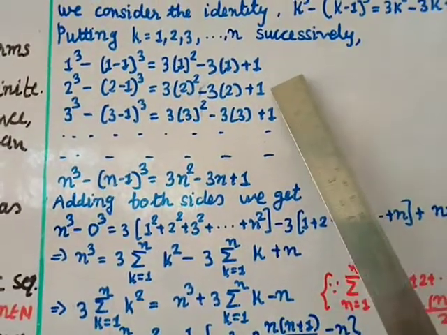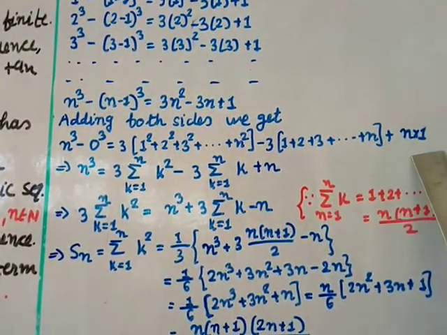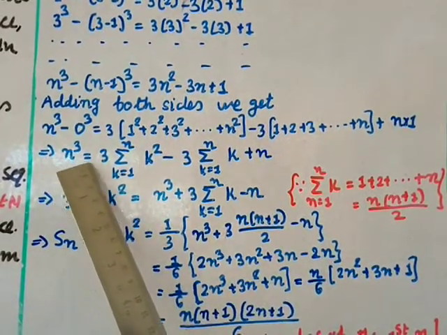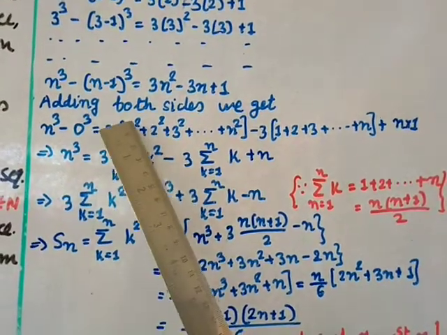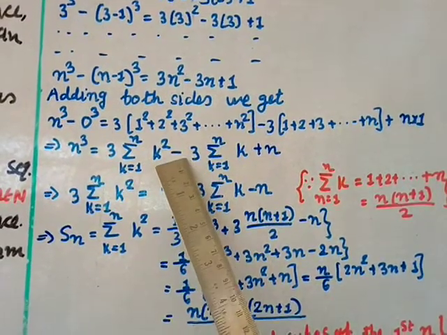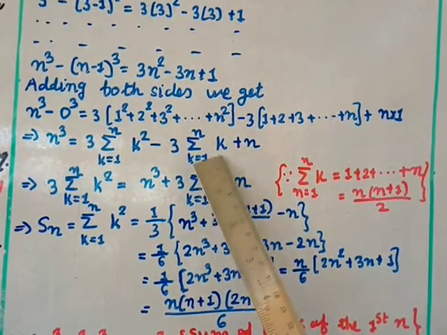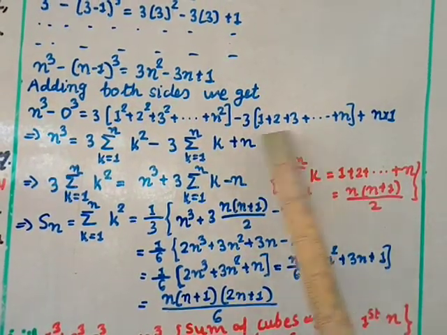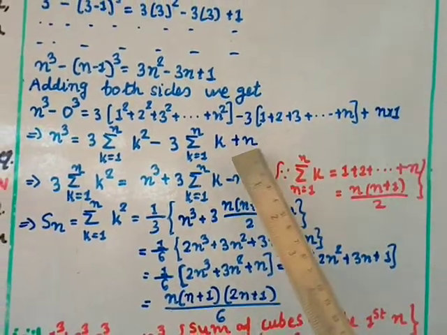Here 1 plus 1 plus 1 plus 1 up to n times 1, so you can write it as plus n into 1. Now this n cube as it is, 0 cube is 0, equal to 3 times the sum, sigma k equal to 1 to n of k square, minus 3 sigma, this can be written as sigma k equal to 1 to n of k, plus 1. This is a series, right? So we just write sigma k equal to 1 to n of k, and 1 into n is n.